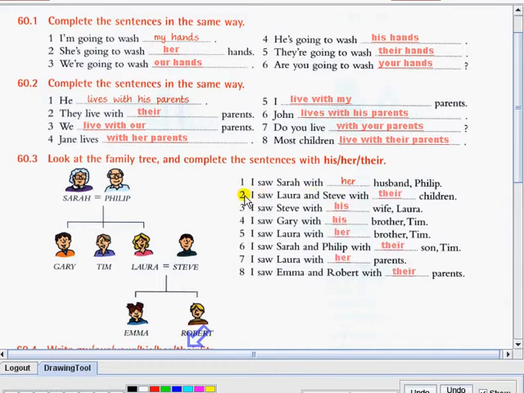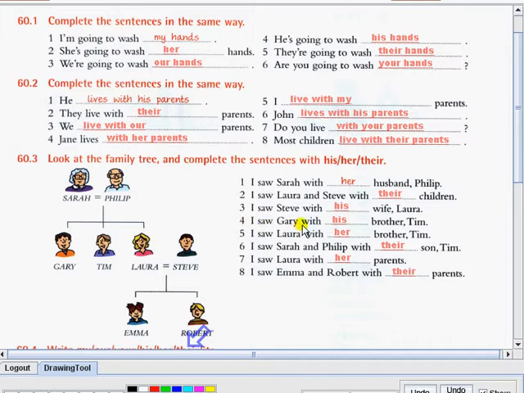For number 2, I saw Laura and Steve with their children. This is Laura and Steve. These are their children, Emma and Robert. So the subject here is Laura and Steve, or their is referring to Laura and Steve. That's why we use their. 3. I saw Steve with his wife Laura. So this is Steve. He is a man, and Laura is a girl, of course. So his here is referring to Steve. Steve's wife is Laura.